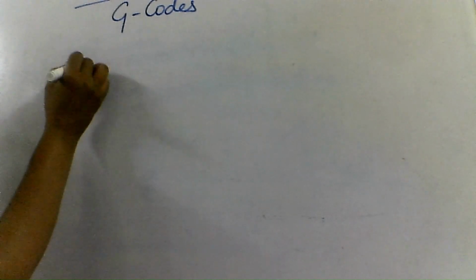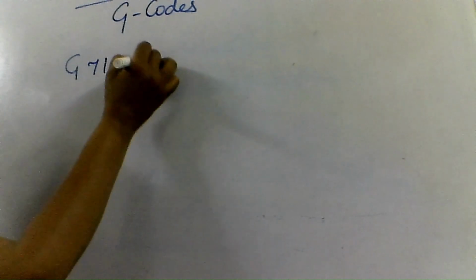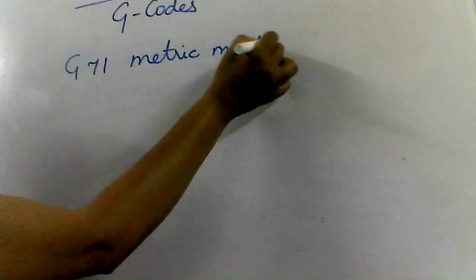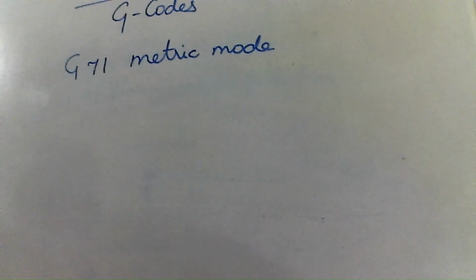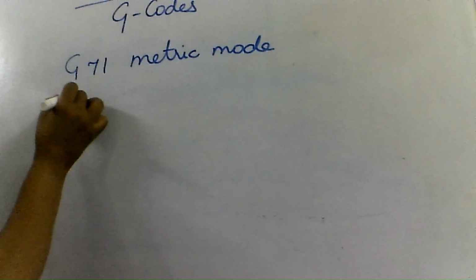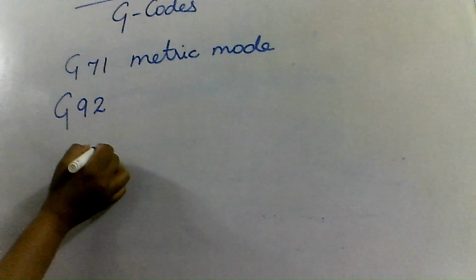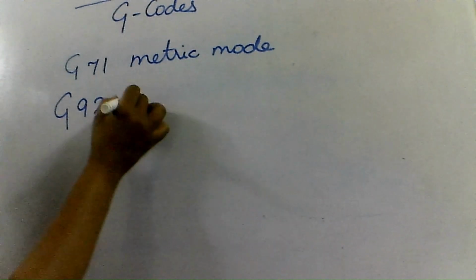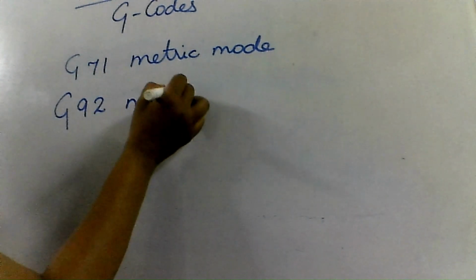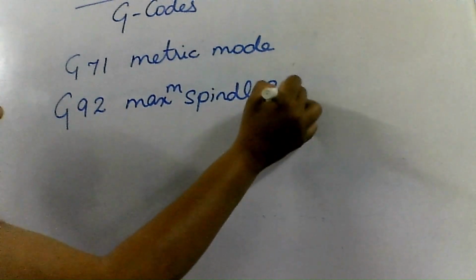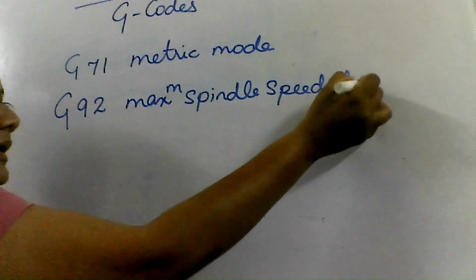Then we have G71, which indicates metric mode, meaning all the dimensions which we are considering would be in mm. Then we would be using G92, which indicates maximum spindle speed clamp.